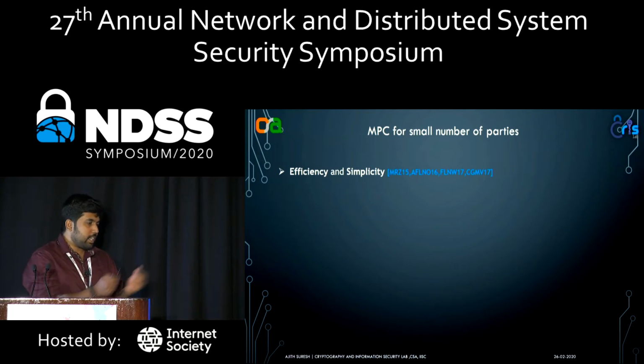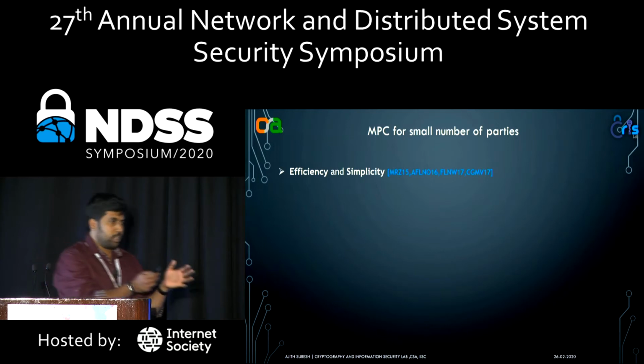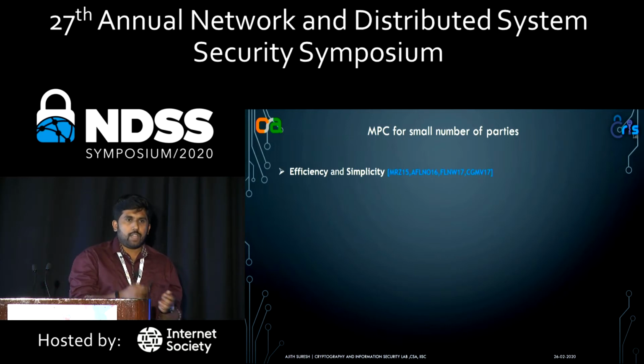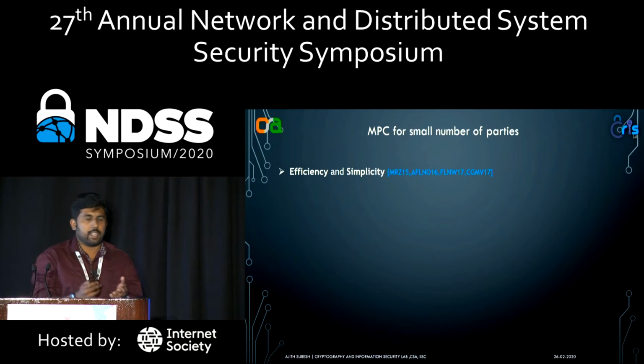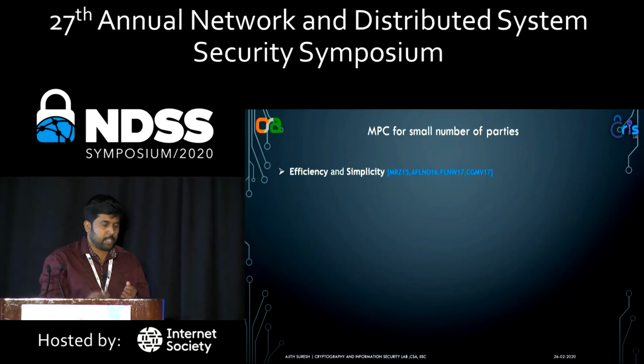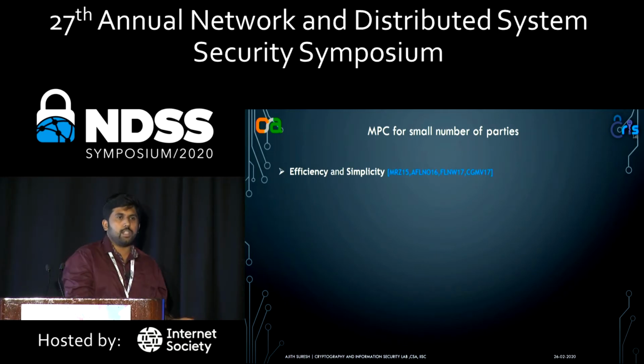But when compared with those protocols designed for n parties when instantiated to a small party setting, we can actually make more efficient protocols by observing the nature of the parties. We know there are 3 parties and there can be 1 corruption or 2 corruptions like that. So based on those corruption scenarios, we can come up with nice protocols which are much better compared to instantiating a protocol designed for n parties to the small number of party setting.